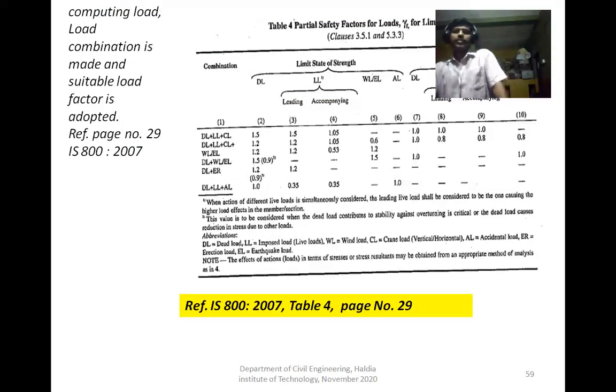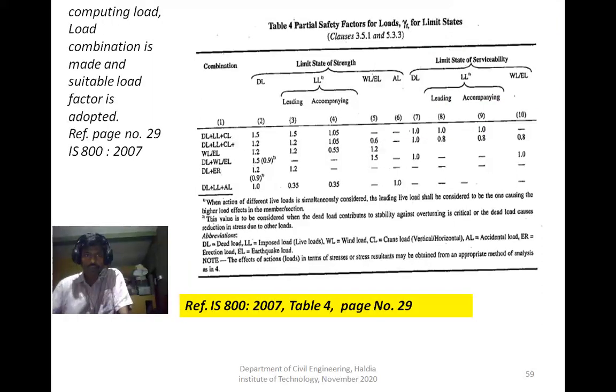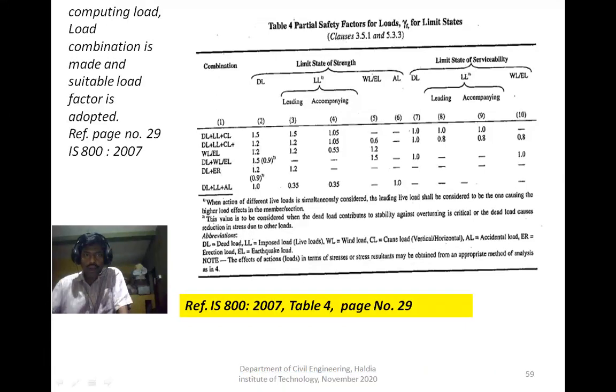In the limit state method we are using the factored load, for different load combinations. When the dead load and live load are acting, and also the crane load, CL, which is the vertical or horizontal crane load, these three loads acting together is called a combination.